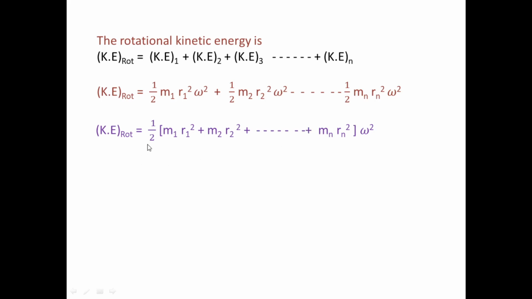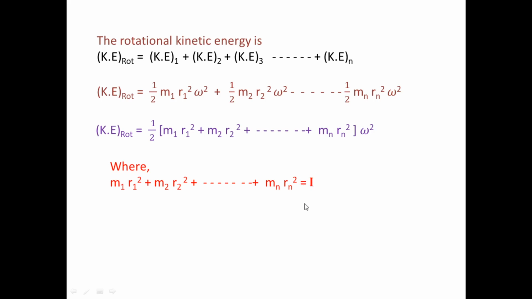So half and omega square are common there. The term in the bracket, m1 r1 square plus m2 r2 square up to mn rn square, is called I, that is moment of inertia.